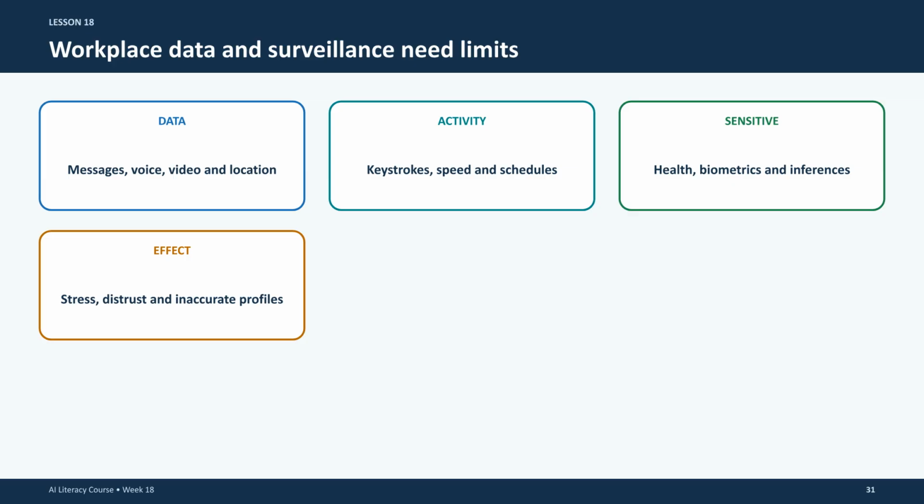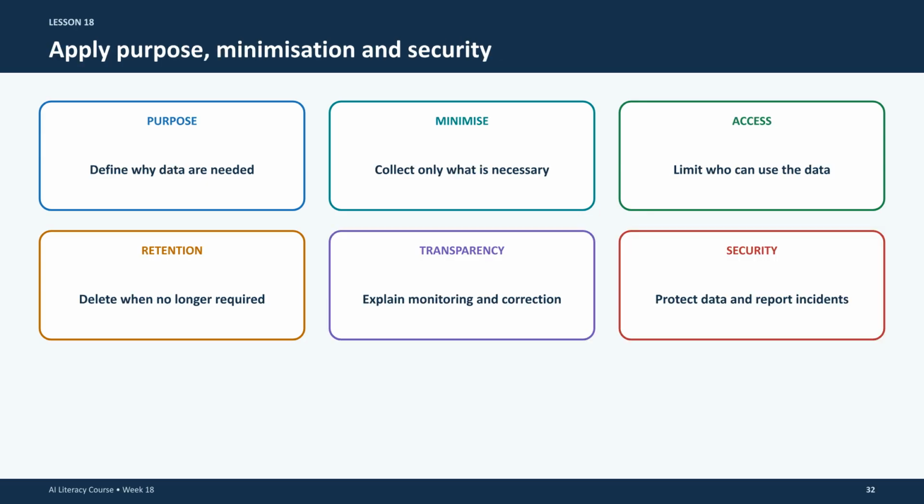Workplace data and surveillance systems need clear boundaries. Collecting messages, location, or biometrics does not inherently improve decision-making. In fact, excessive monitoring can reduce trust, increase stress, and blur the boundaries between work and private life. When managing workplace data, apply core protection principles. Define a clear purpose, collect only what is strictly necessary, limit access to authorized users, retain data only as long as required, and remain transparent about monitoring and correction procedures.